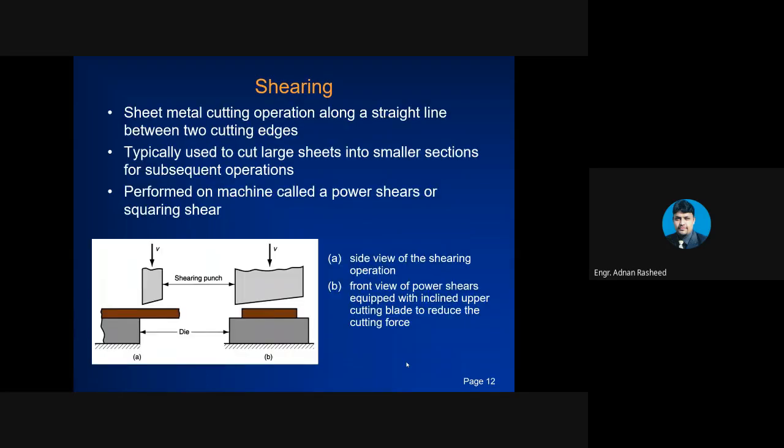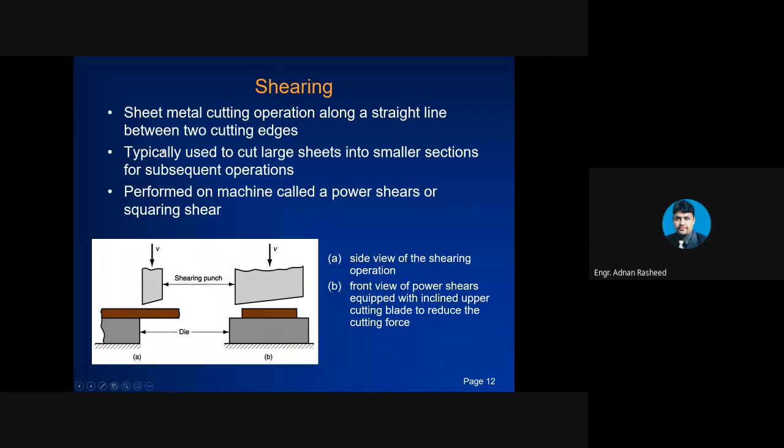Now shearing, in this diagram you can see that this is the side view and this is the front view. A is the side view of the shearing operation and B is the front view of the power shear equipped with an inclined upper cutting blade to reduce the cutting force. So basically the blade will come and cut these sheets. This is the side view and this is the front view. The rest of the things are the same.